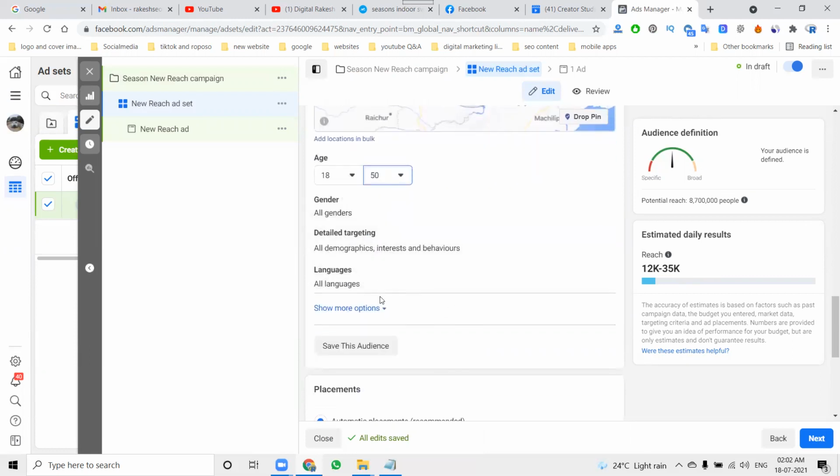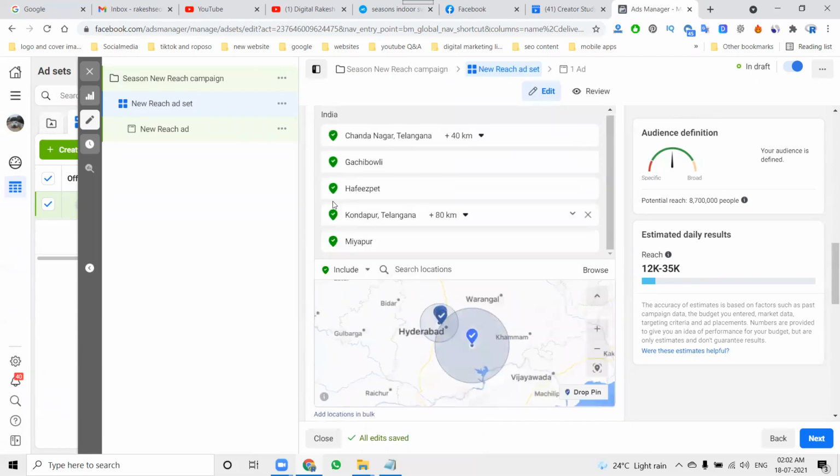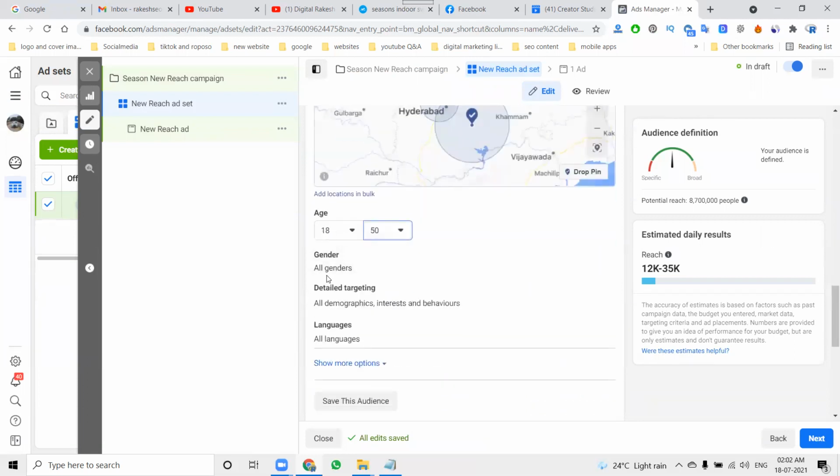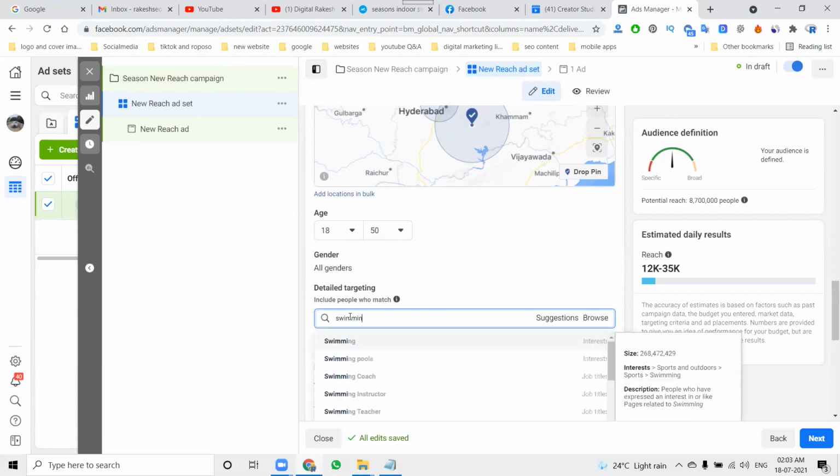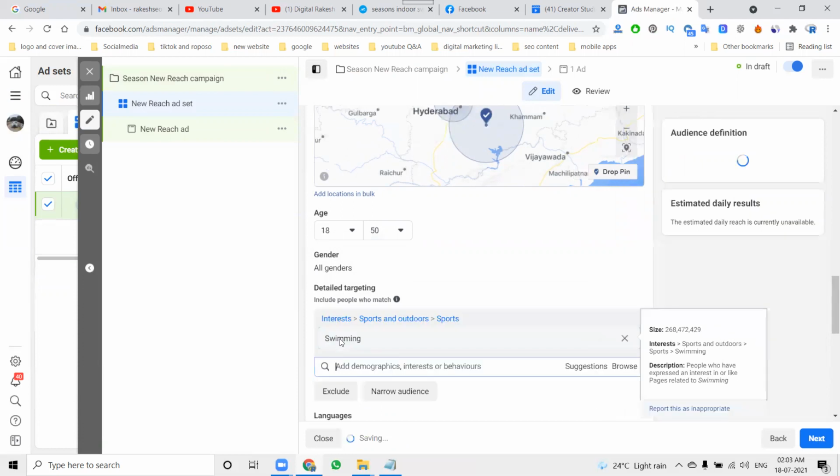After that, all these options are given. First is location, second is map location, age, gender, and detailed targeting. Detailed targeting will be here. You can target by swimming, people who are interested in swimming.